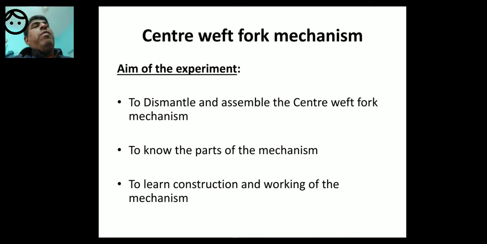So we will come to center weft fork mechanism. A weft stop motion can also be called a weft fork mechanism, because the weft fork is used for the weft stop motion.